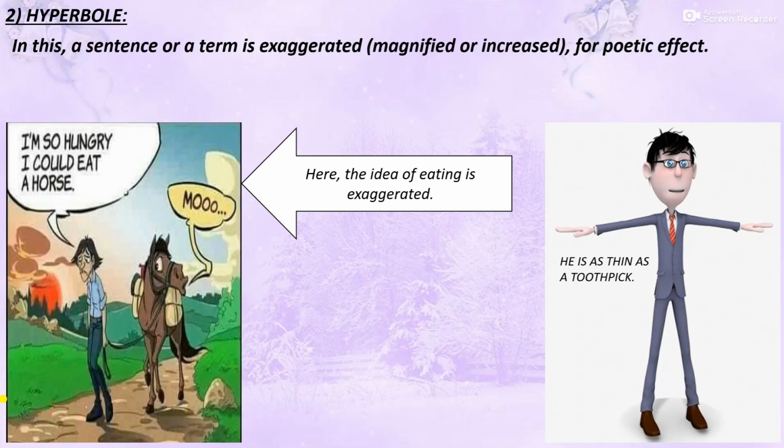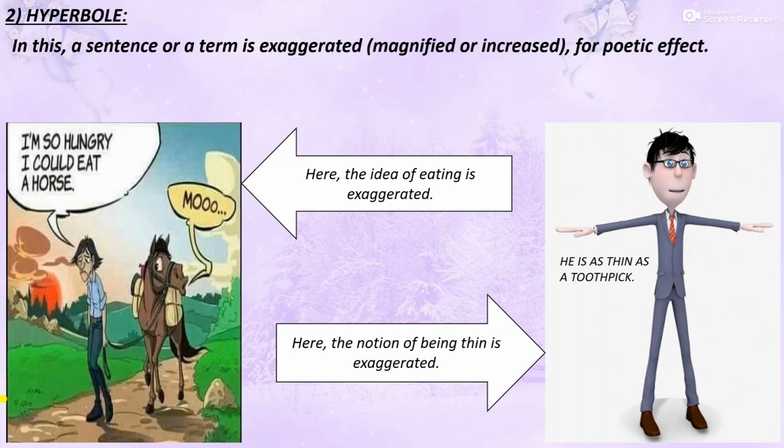And why is it done? Only for making the sentence more effective. So here this sentence is hyperbole. Similarly, the second sentence, he is as thin as a toothpick. Here in this sentence, the concept of being thin has been exaggerated. We know how tiny and thin a toothpick is. No person can be as thin as a toothpick.